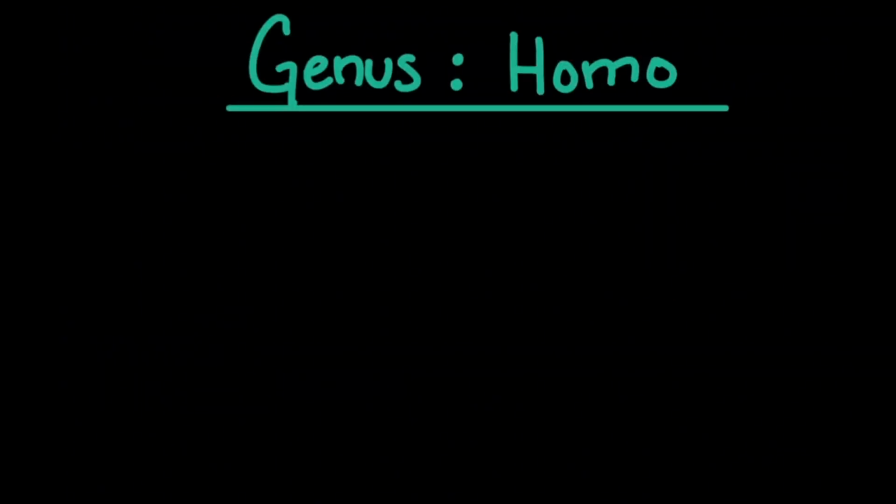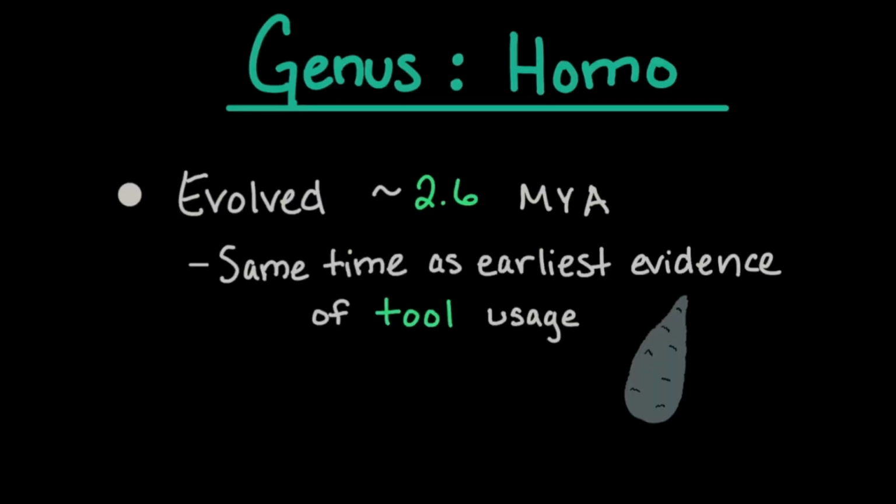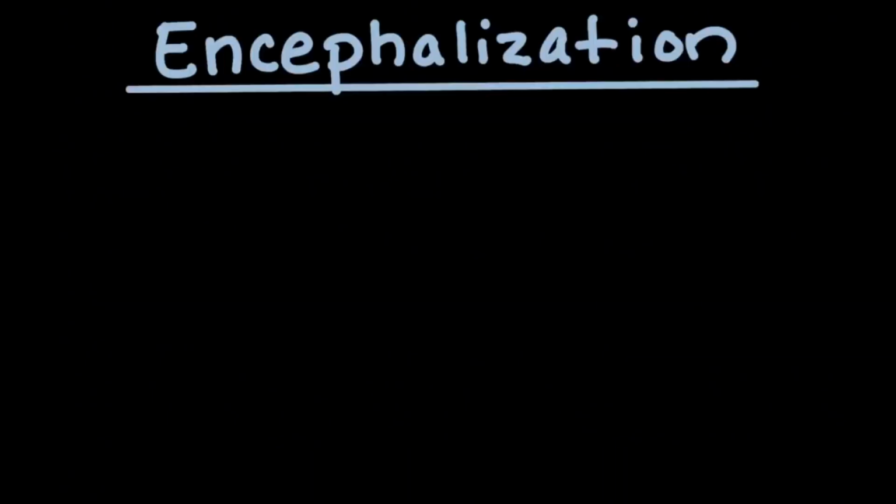Let's take a look at the genus Homo. Members of this genus first evolved around 2.6 million years ago. This was around the time of the earliest evidence for tool usage, such as shaped rocks. Humans belong to this genus, and the human species name is Homo sapiens.